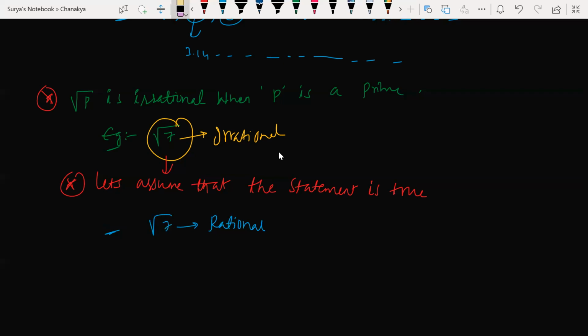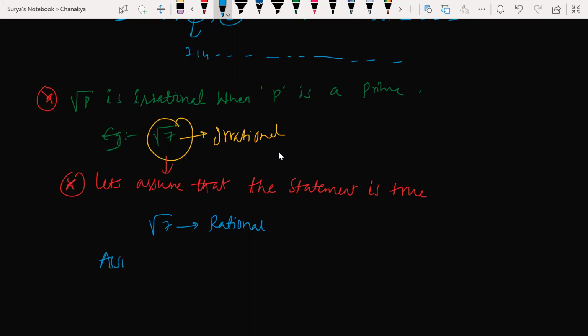We arrive at a stage which contradicts our assumption. This is our assumption, right? We assumed that the statement is true, and we arrive at a state where our statement contradicts our assumption itself. So for that, we do one thing here. Root 7 is a rational number.